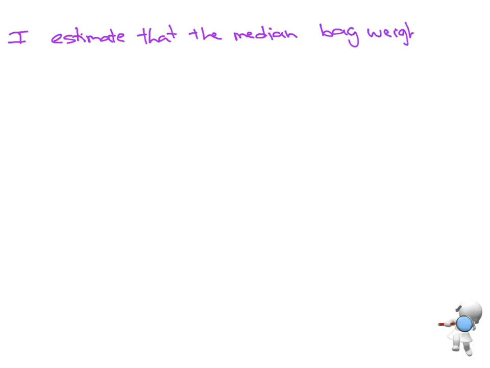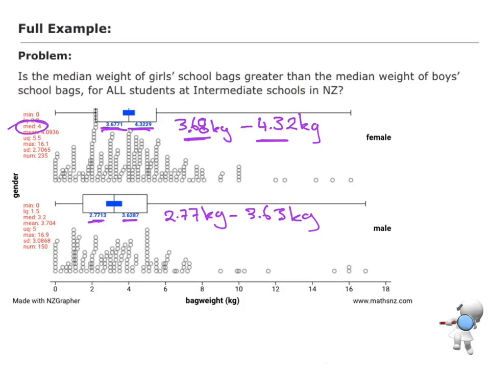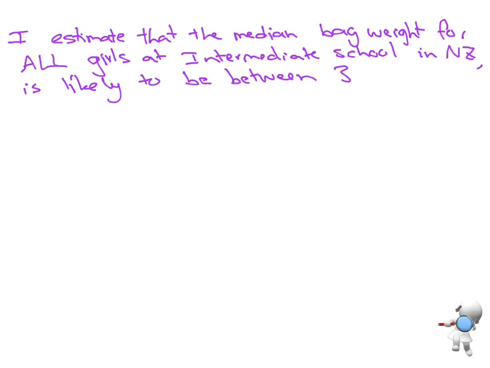So I estimate that the median bag weight for all girls at intermediate school in New Zealand is likely to be between 3.68 kilos and 4.32 kilos.